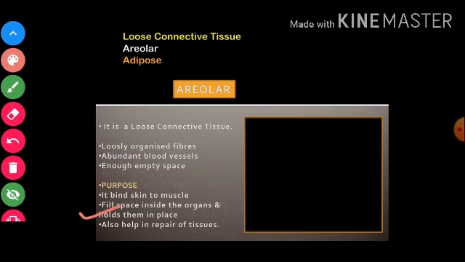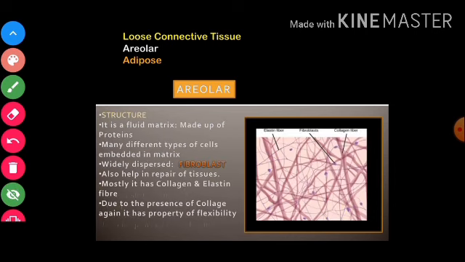So where do we actually find them? कहाँ मिलते हैं ये? Actually, what is the location of these tissues? It is found in the space between the skin and muscles, as I already discussed. It's around blood vessels and nerves. It is also found in the bone marrow, right? So these are some places where you can find areolar tissue, right children?